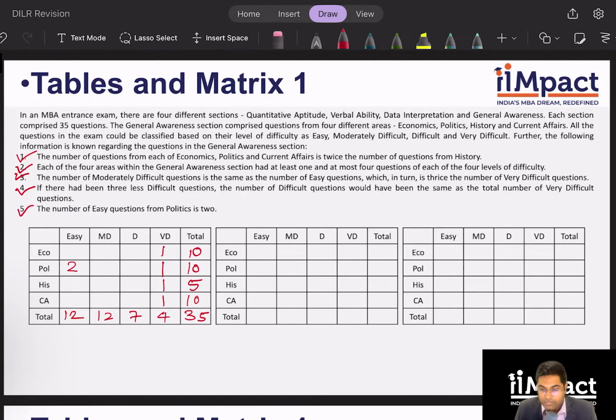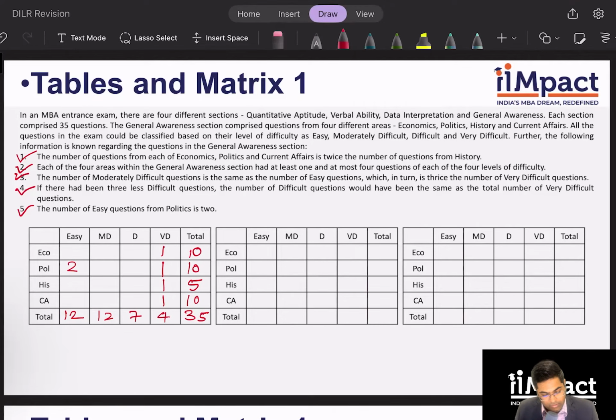Look at the extremes, and look at the extremes which have some data to begin with. One extreme that I see is history, which has a very low number of questions. Another extreme I see is easy questions, which have a very high number of questions and already have one data point as politics giving 2 questions in easy. So I'll try to figure out if with these extremes I can get some data in my table.